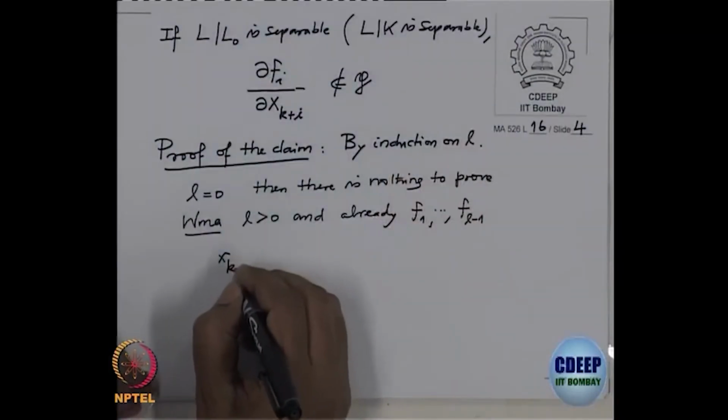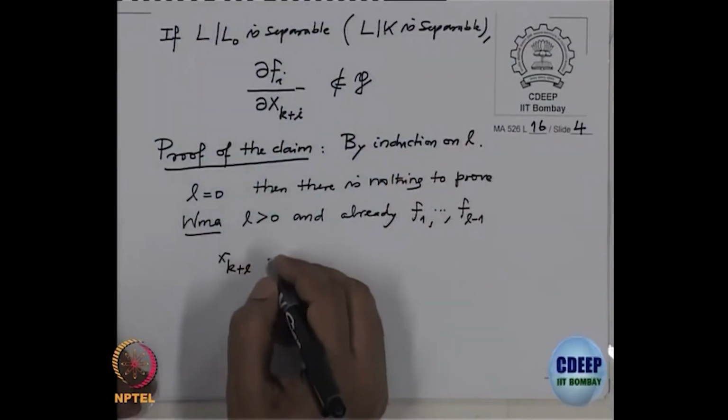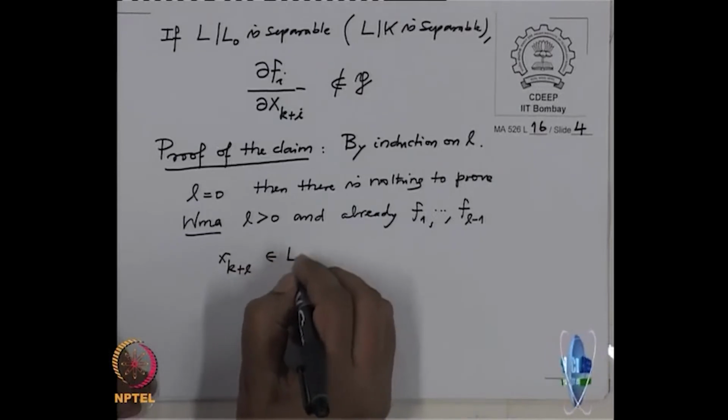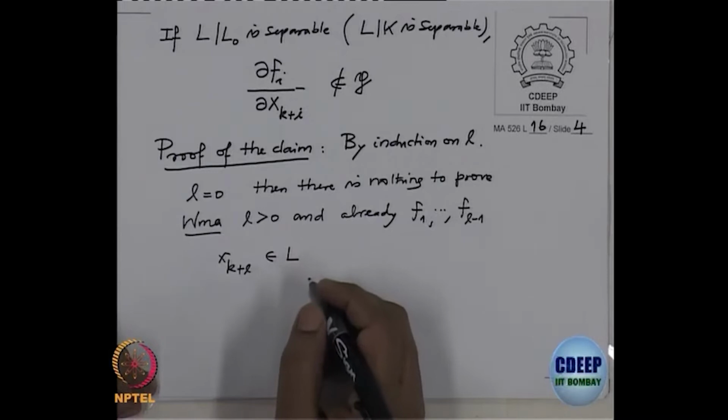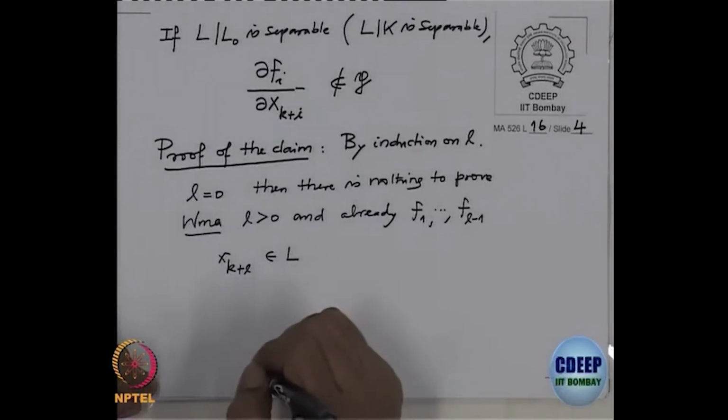So, just look at the element x_{k+l}. This is an element in L, and this one is algebraic over L0.